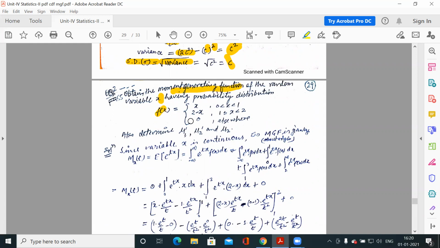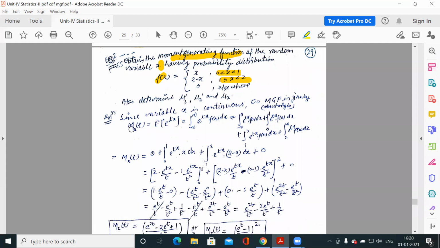Now the probability function is this, and if you observe, the range is real and continuous: 0 to 1, 1 to 2, all real numbers between 0 and 1, and 1 and 2. So this is also a continuous case. For the continuous case, what is the moment generating function? Expected value of e to the power tx, because here also the point is not mentioned, so we will get the MGF about the origin. So the expected value of e^(tX) is equal to the integration of e^(tx) f(x) dx